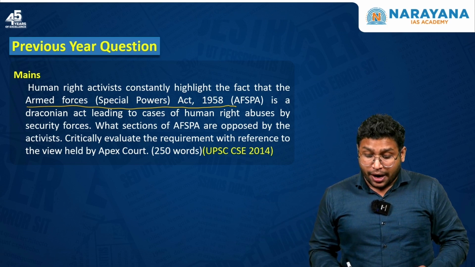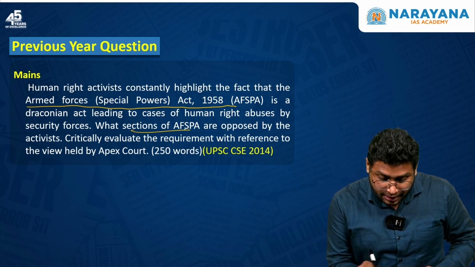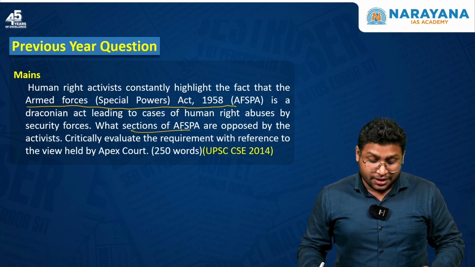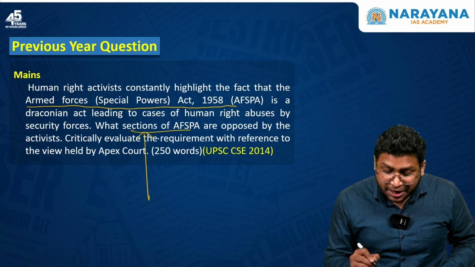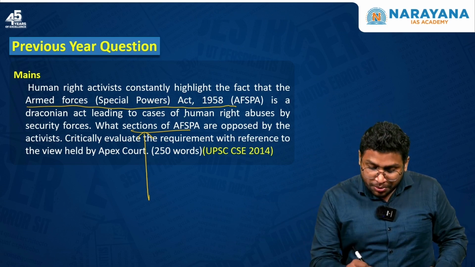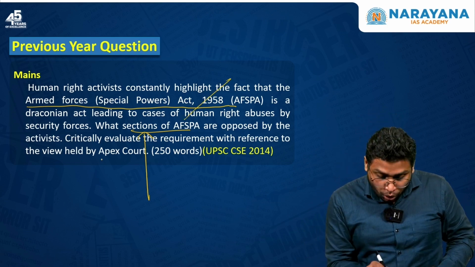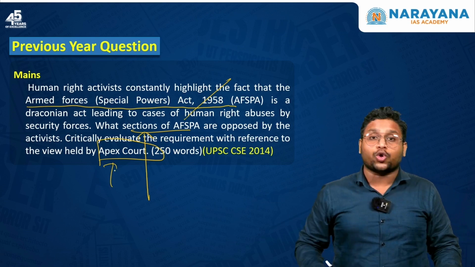What sections of AFSPA are opposed by the activists? Critically evaluate the requirement with reference to the view held by the Apex Court. So here you need to specifically mention the sections of AFSPA. You must know about it specifically and also some of the judgments given by the court.